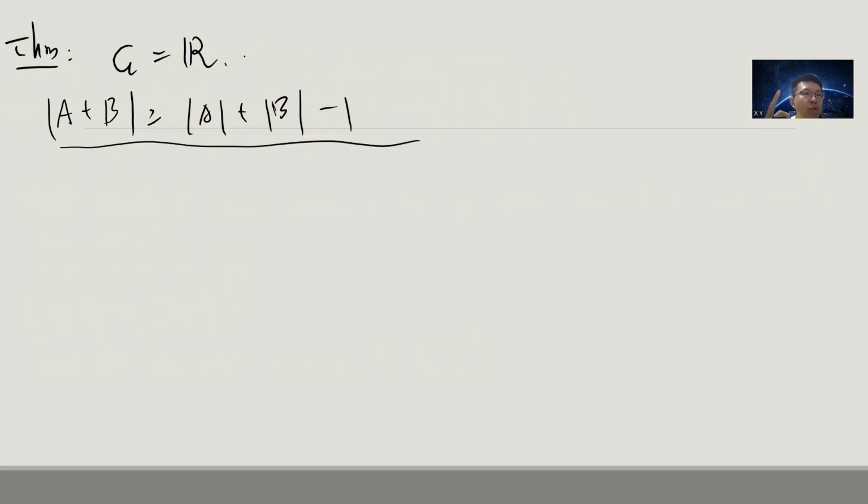If you take any two real numbers or subsets of real numbers, then the size of the set A plus B is greater than or equal to |A| plus |B| minus 1. The proof is very simple. Let's say we order A to be A1, A2, up to AL, so A1 is less than A2 less than A3, up to AL.